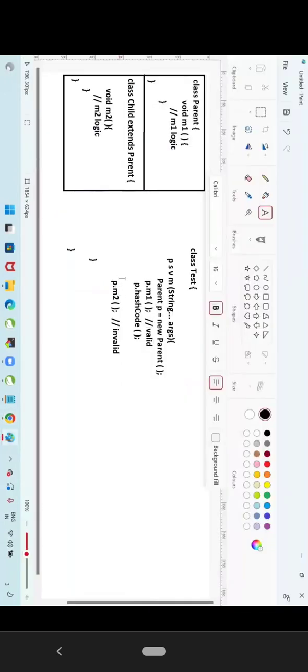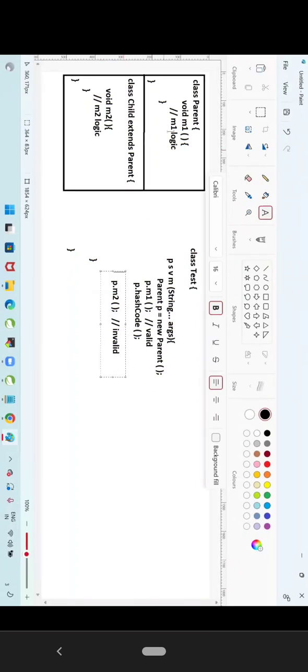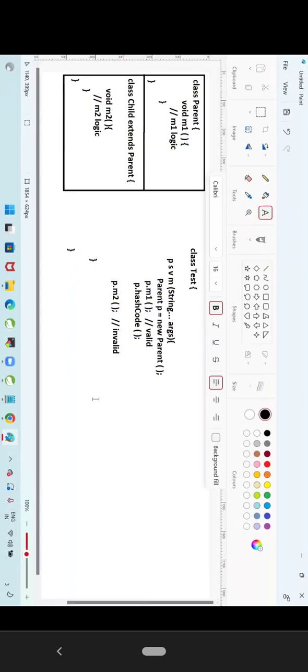Next one. Come to P dot M2. What is P? P is a reference variable holding a parent class object. It will go to the parent class. It will check, is there any M2 method available in the parent? Do we have the M2 method in the parent? The M2 method is not available. Will it throw the error?